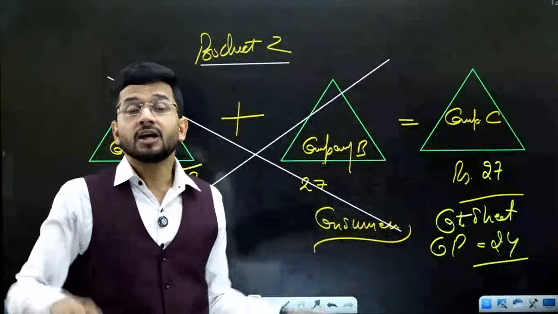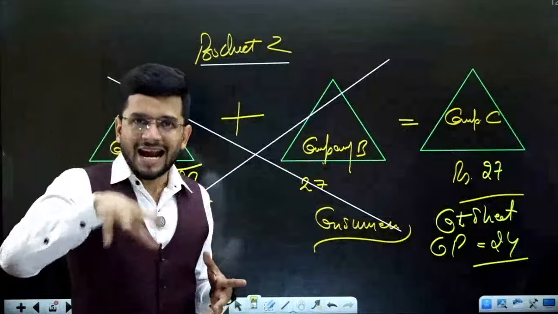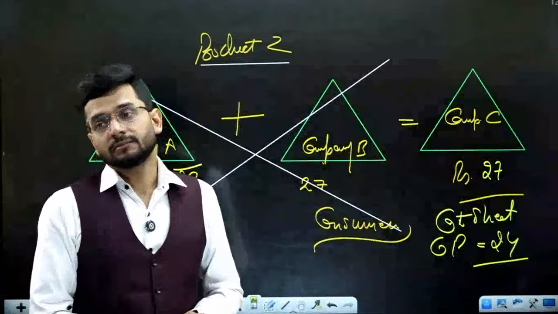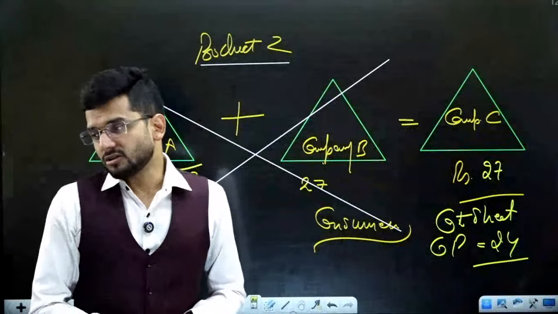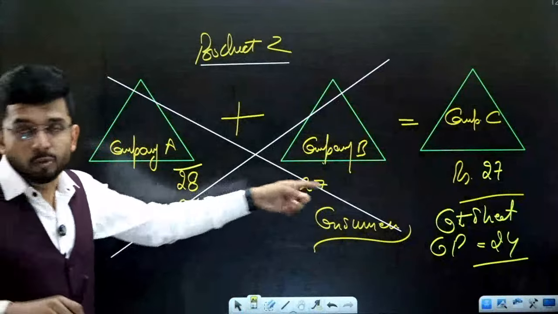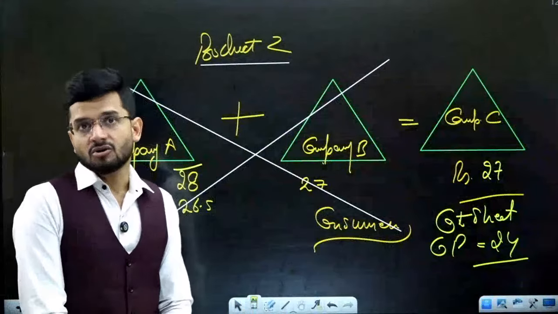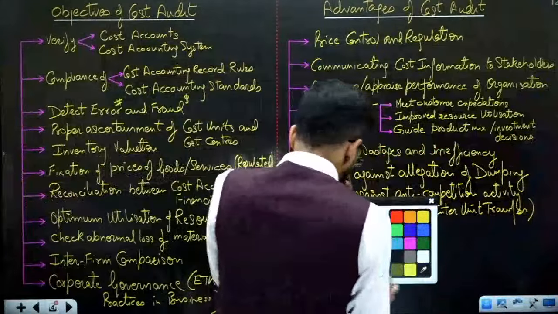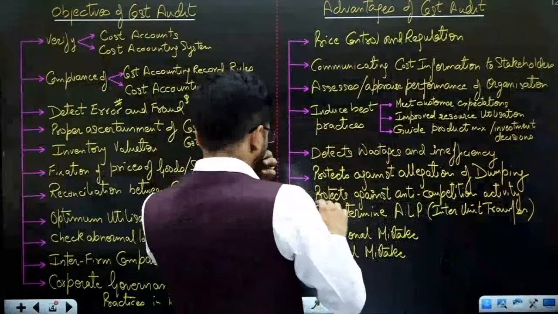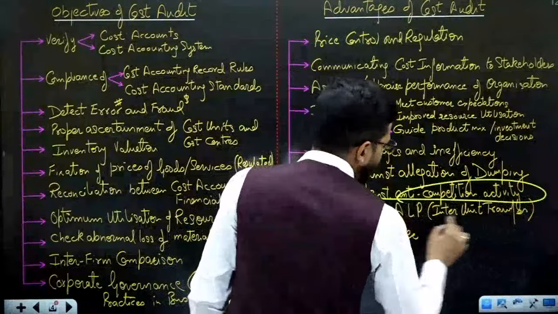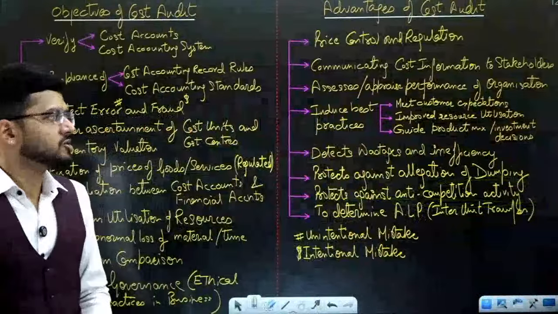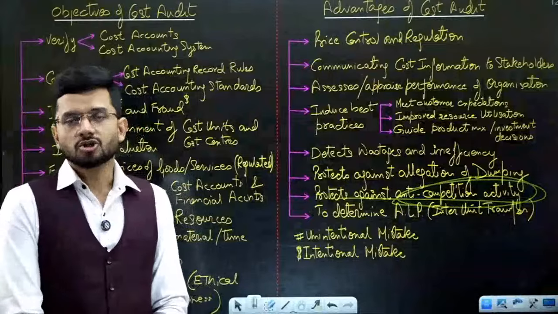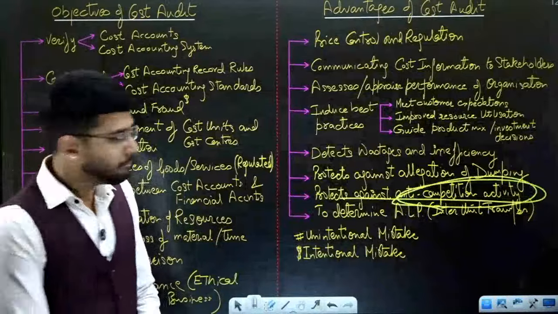Cost sheet will demonstrate that you are not doing any activity that will damage the economy. You are not overcharging. This will be a proof which is given by, again, cost audit. So cost audit is definitely important for protecting against the anti-competition activity. Anti-competition activity will be curtailed if cost audit is done by every company.